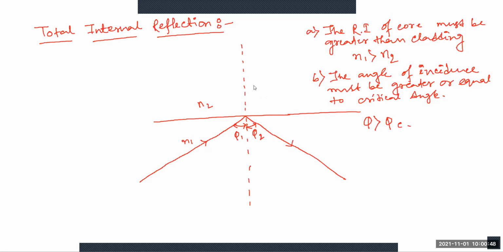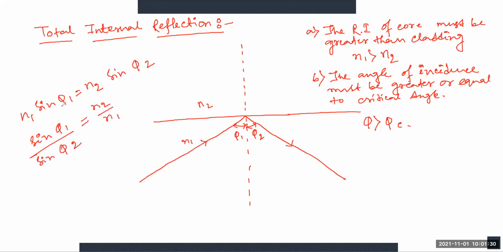So according to Snell's law, which states how the light ray behaves when it meets the interface of two media having different refractive indices, N1 sine theta 1 equals N2 sine theta 2, or sine theta 1 by sine theta 2 equals N2 by N1.